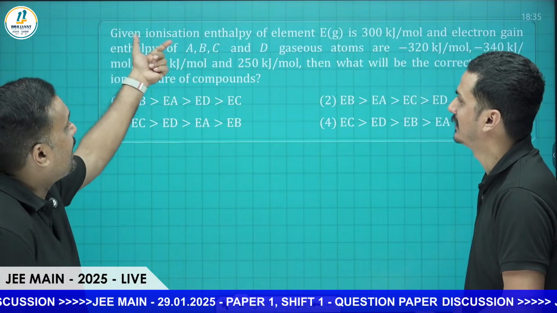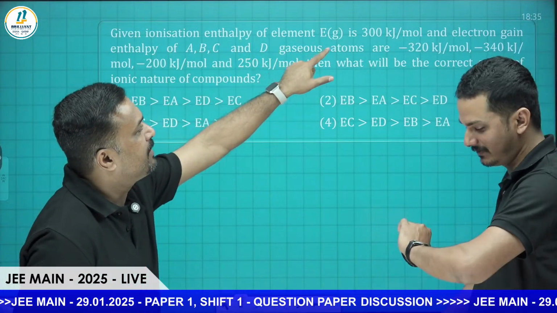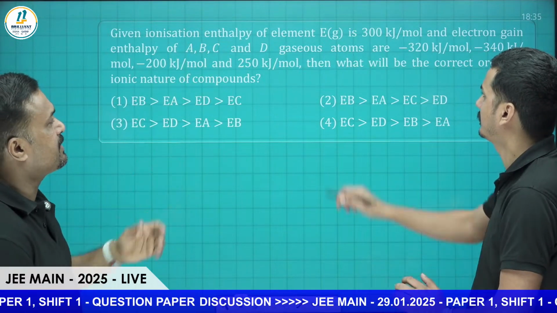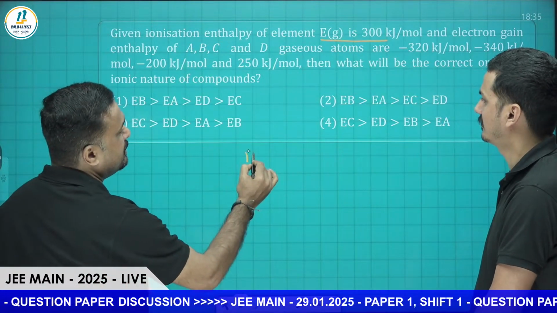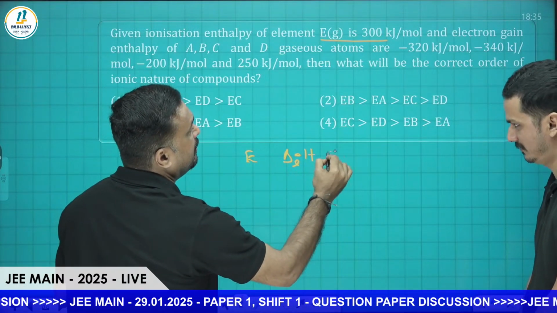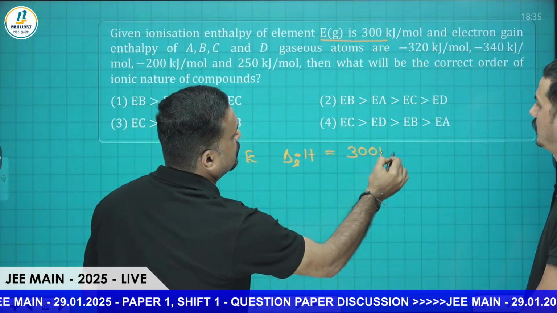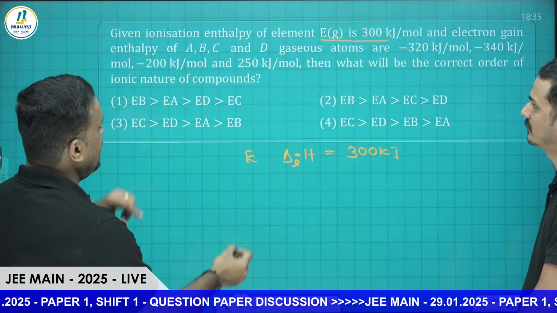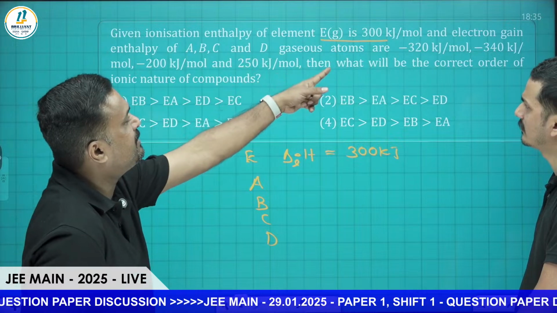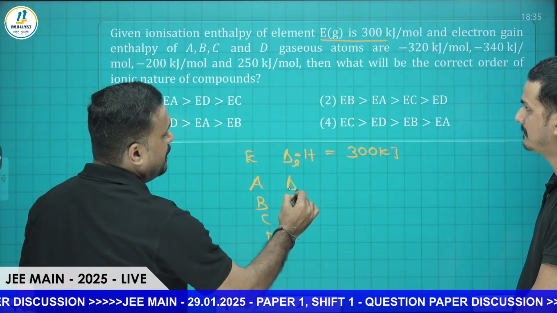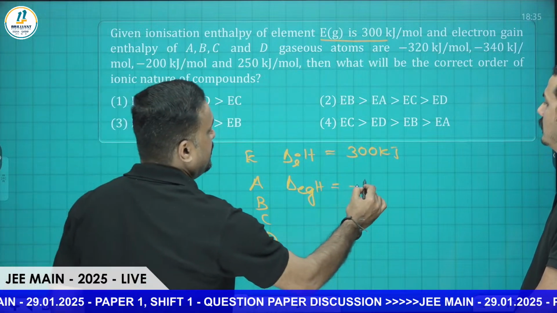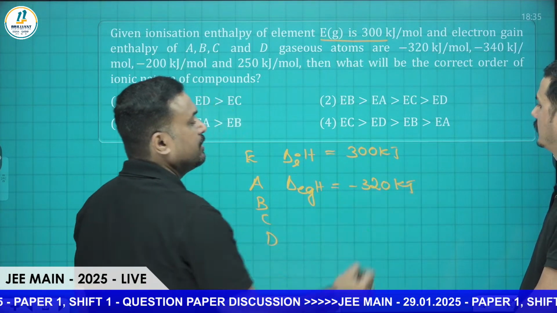Here the ionization enthalpy of an element is given and the other one is electron gain enthalpy. So here a bond formation based question they are asking. The first element is E. For E they are giving ionization enthalpy, delta IH equal to 300 kilojoule per mole. For the other elements, A, B, C, D, they are giving the electron gain enthalpy, delta EGH: minus 320, minus 340, minus 200, and plus 250 kilojoule per mole. The values are negative because they are releasing energy.